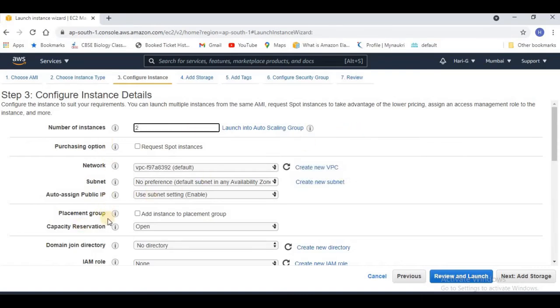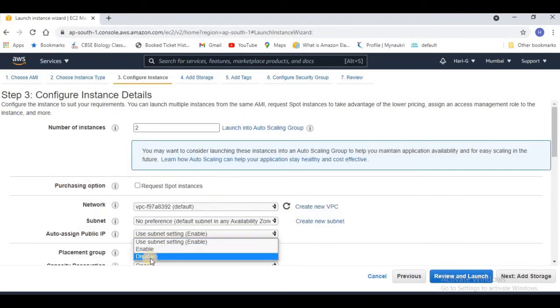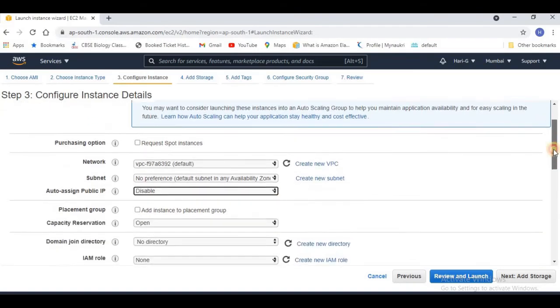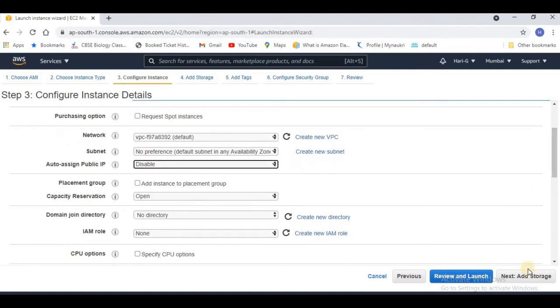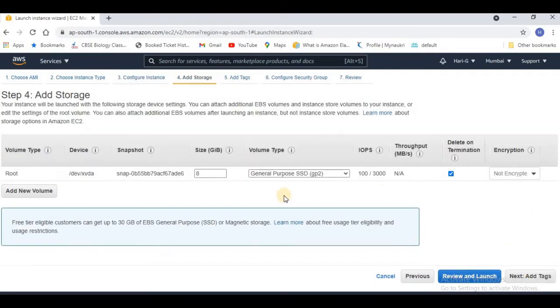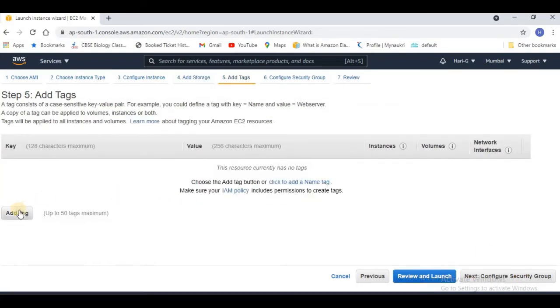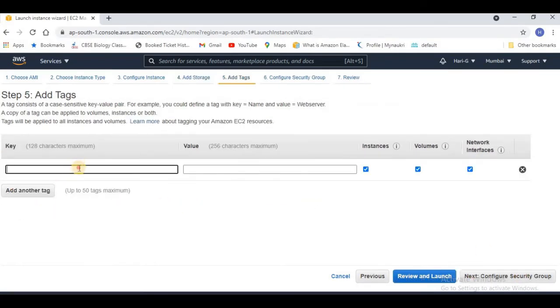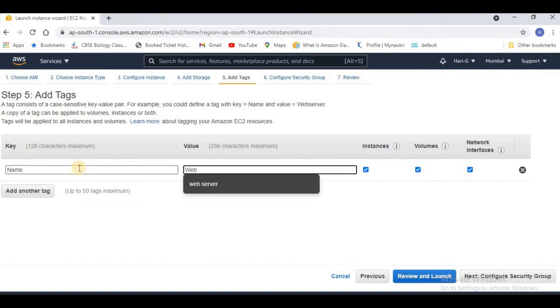As these web servers have to be in the private zone, I will just disable the public IPs because I don't want my web servers to have public IPs and I don't want to expose them to the outside world. So I will disable public IPs for that purpose and go to the storage, where I'll take the default one. I'll go to the tags and add a tag as Name, and I can give it web server. So web server is the name.